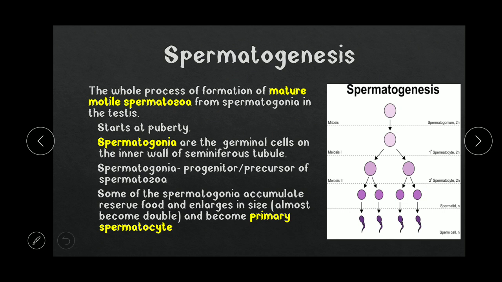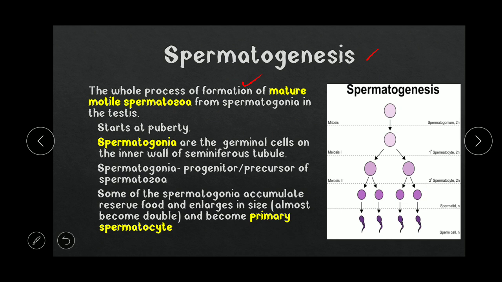So first of all, what is spermatogenesis? Spermatogenesis is the process of formation of mature motile spermatozoa. For fertilization we require a male gamete and a female gamete. The process of forming the mature male gamete inside the testis from the spermatogonia is called spermatogenesis, and it starts at puberty, that is after the attainment of adolescence.